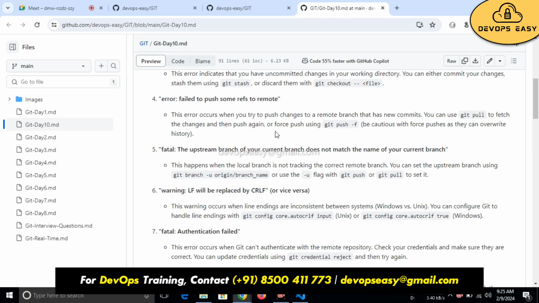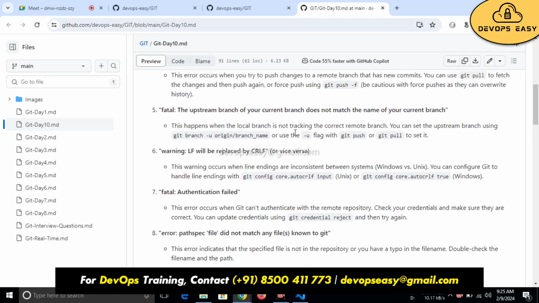Another one: the upstream branch of your current branch does not match the name of your current branch. This happens when the local branch is not tracking the correct remote branch. You can set the upstream branch. This we also got. You need to use git branch -u origin branch-name, or use the -u flag with git push or git pull.